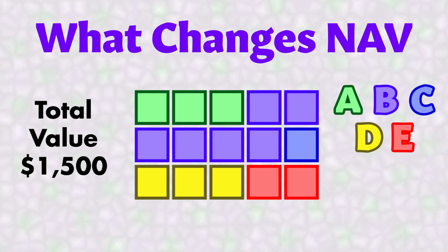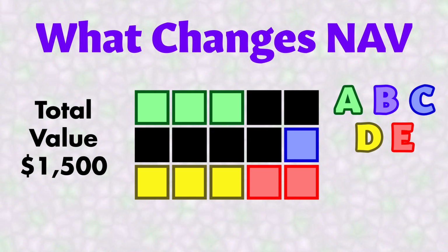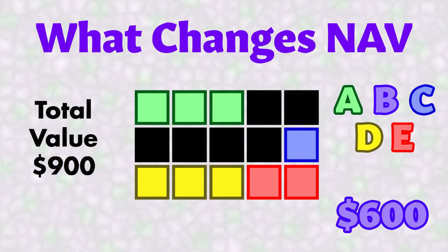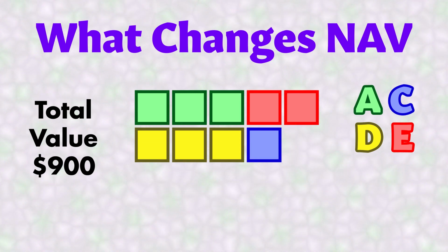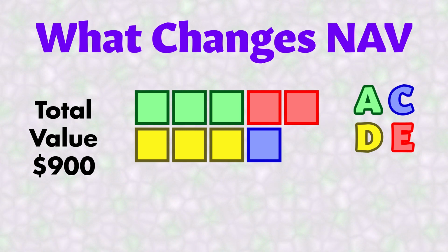If person B liquidates their position and leaves, they're eliminating 6 shares. That's $600 in value. That $600 is given to them. You redeem, you sell at the NAV. And the $600, if the account value suddenly increased or decreased, that is what changes NAV.